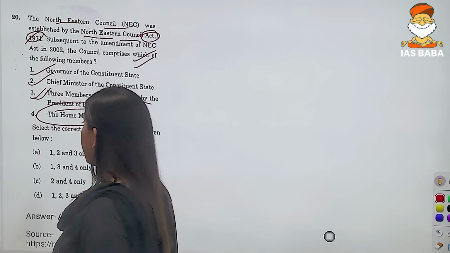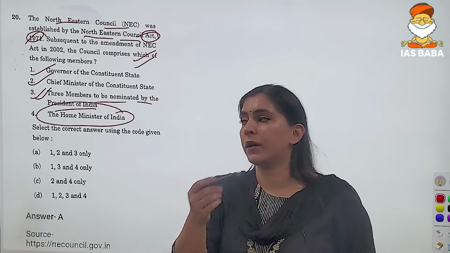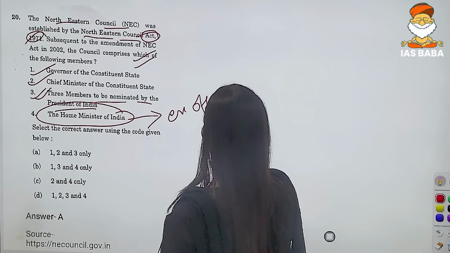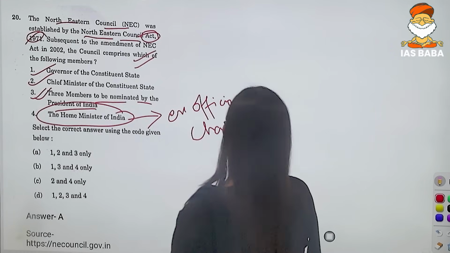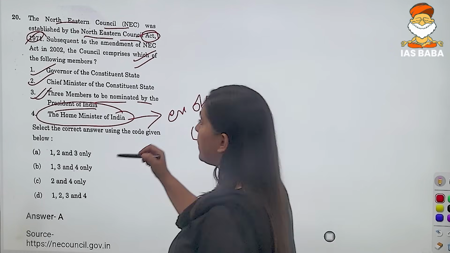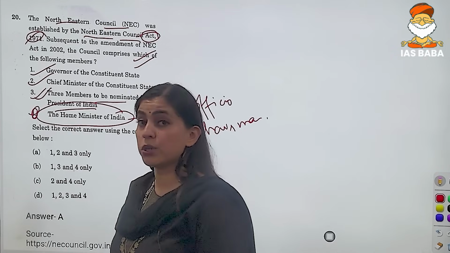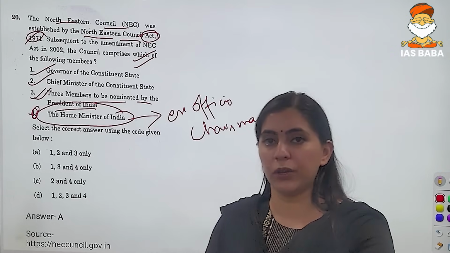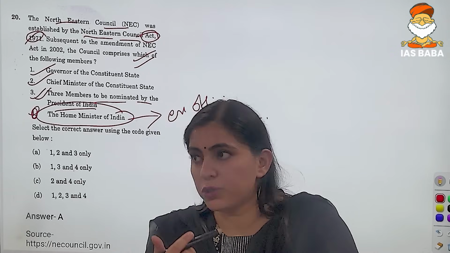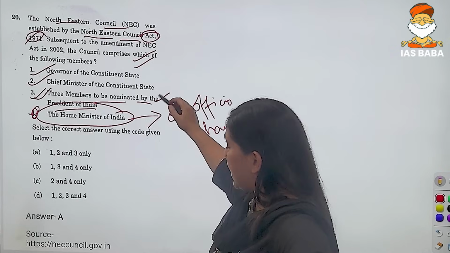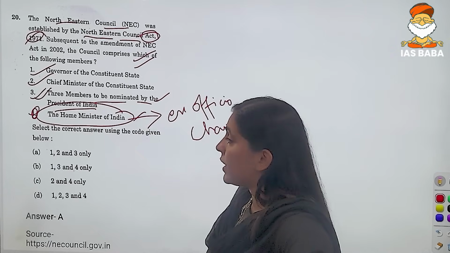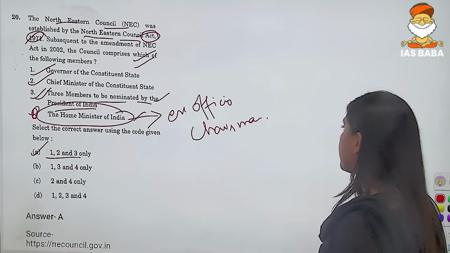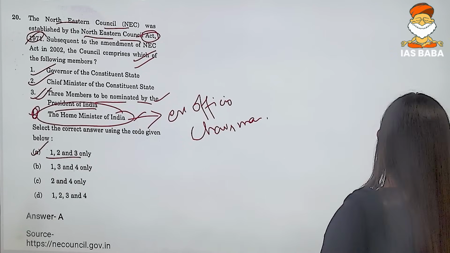But you need to remember that the home minister is not a member, but the ex officio chairman. Right? He is not a member, but the ex officio chairman. So that is why this particular question has been framed by the UPSC, where you get confused with statements number 3 and 4. So the correct answer would be answer number B, that is 1, 2, 3. And the home minister is the ex officio chairman.